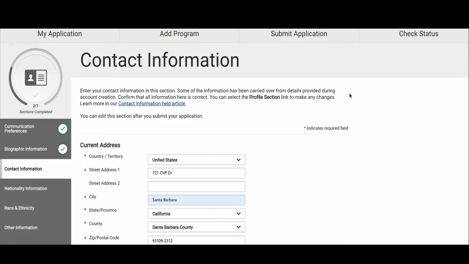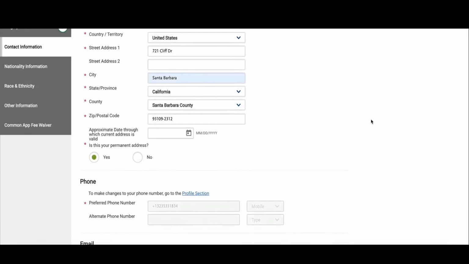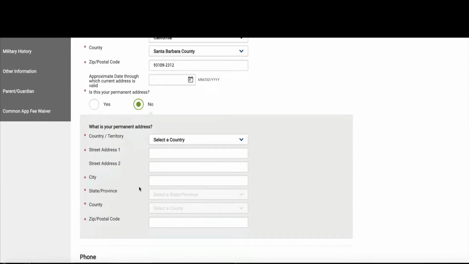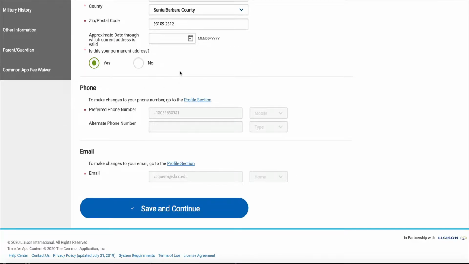Contact information. The first section is asking for your current address. Where are you now? Where can they send you information? If you're planning on moving, you can click on the calendar and say through which approximate dates this address is good for. And if that's the case and you're planning on moving, then this is not your permanent address. You can click on no, this is not my permanent address, and another box will pop up for you to report your permanent address. I will say yes, this is my permanent address, and I'm going to leave that calendar date empty. If you scroll further down, you can see a phone number and an email address. When ready, click on Save and Continue.